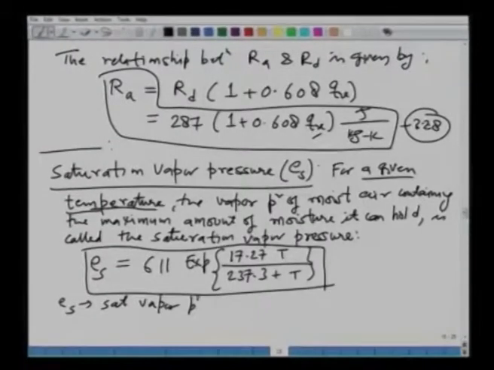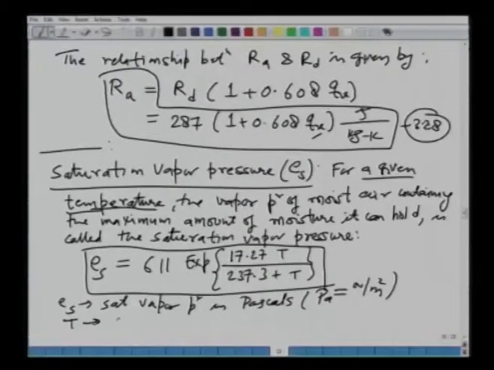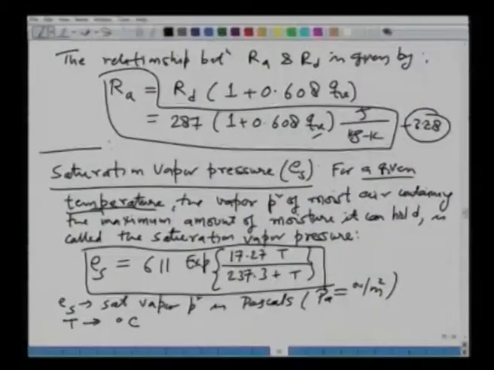So, here in this equation E s is the saturation vapor pressure in pascals. Okay. Pascal is the unit of pressure, as you know. 1 pascal is 1 Newton per square meter, all right, and the temperature is given in degrees centigrade. So, if you put the temperature in degrees centigrade in this equation, you will get the saturation vapor pressure in pascals, and let me number this equation as 3.2.9.